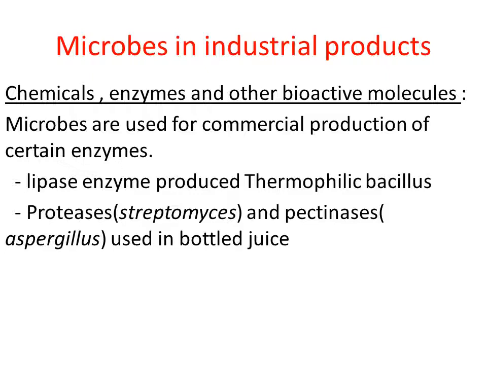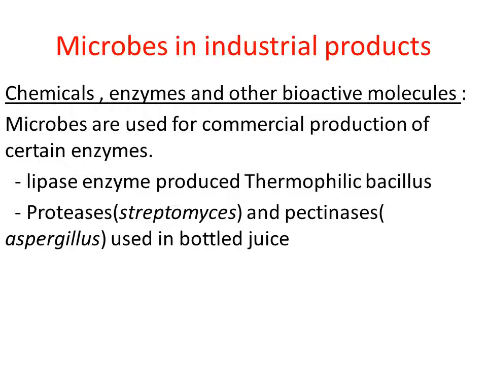Protease enzyme is produced at the industrial level by using different microorganisms. The best example of a microbe used is Streptomyces. Streptomyces is a kind of bacteria. Then one more bacteria that can be used in protease production is Flavobacterium, right?